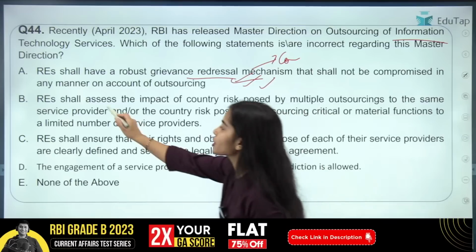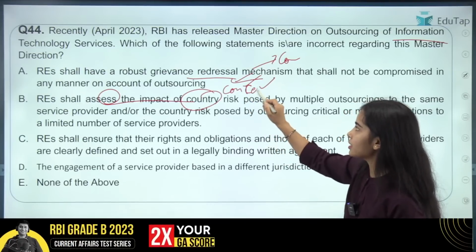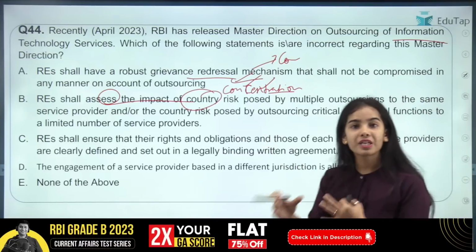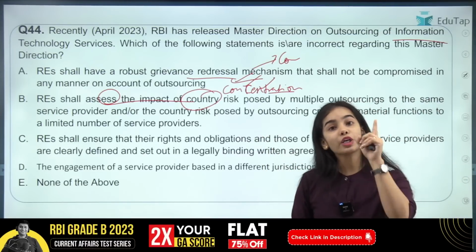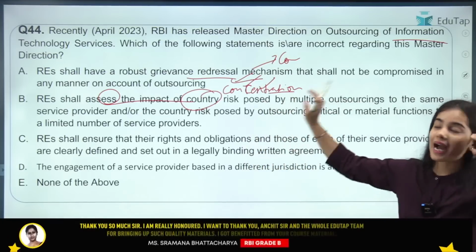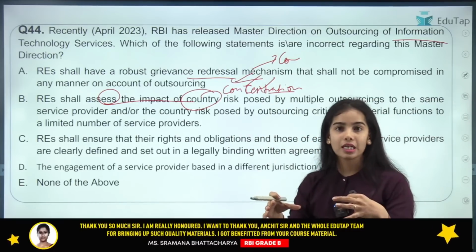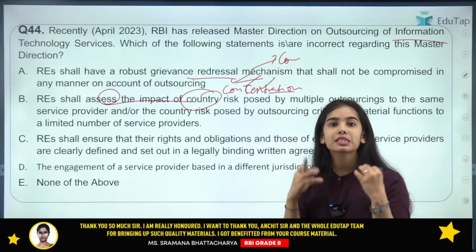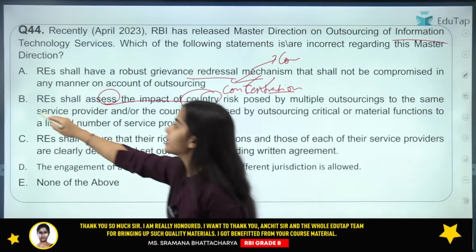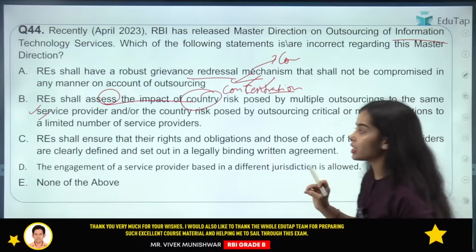The regulated entity shall assess the impact of concentration risk. The concentration risk is present when multiple outsourcing is happening to one or a few service providers. This is a big risk, and it is not country risk, it is concentration risk, when many of the outsourcing services are done by only one or a few service providers. So here the right answer is B. This is the incorrect statement because it is not the country risk, it is the concentration risk.